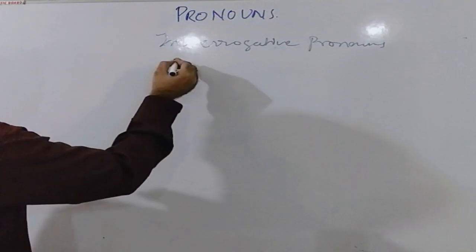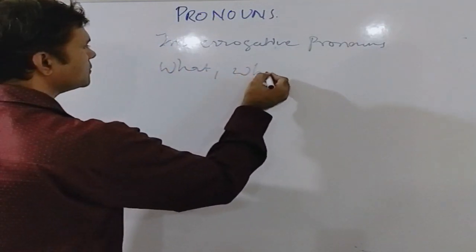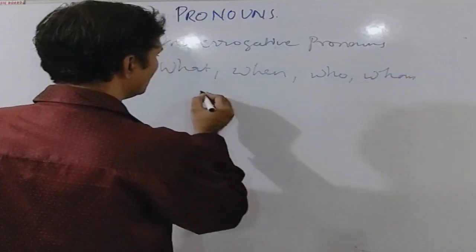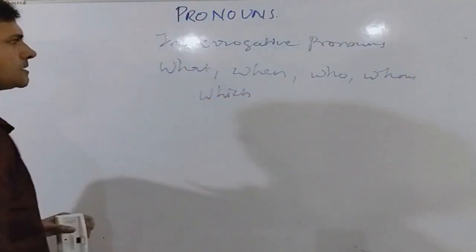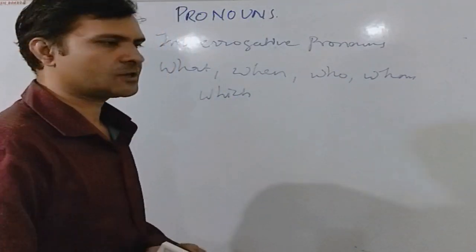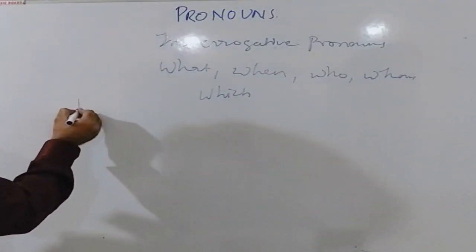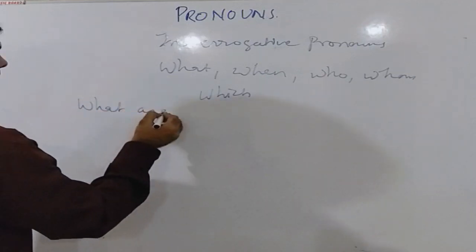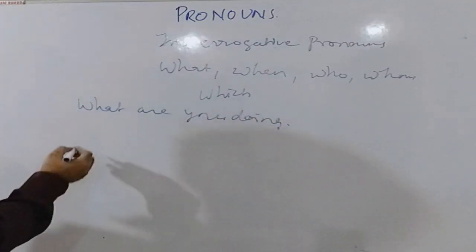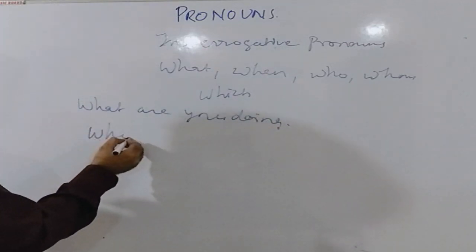The words like what, when, who, whom, which, all these are interrogative pronouns because these are used to ask questions. As for example, what are you doing? Or who are you?